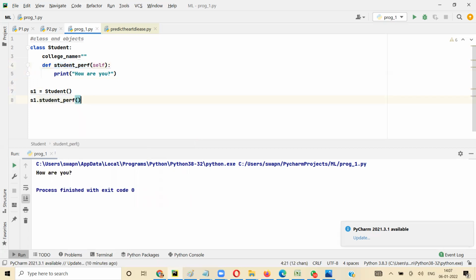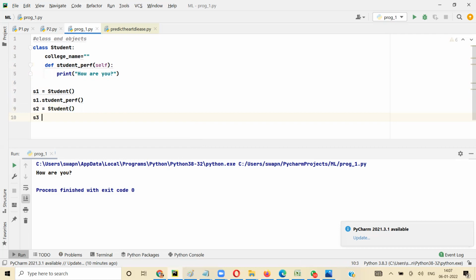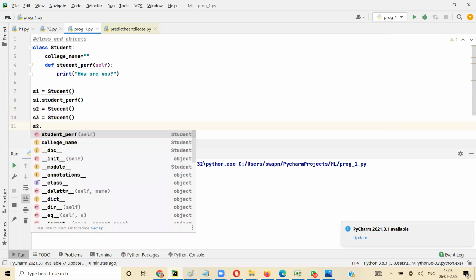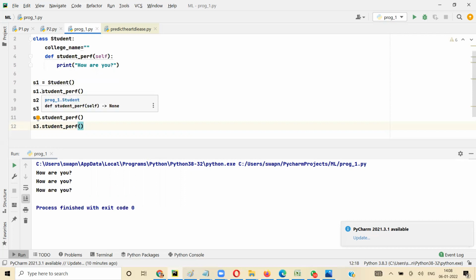I can create multiple objects. S2 equal to student, first the object. S3 equal to student. And then I can call S2 dot student performance, and S3 dot student performance. So when I call it, you get three how are you. Each of these objects is a duplicate copy of the class which can be used.